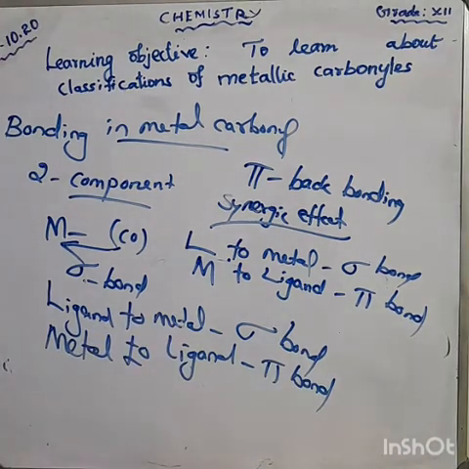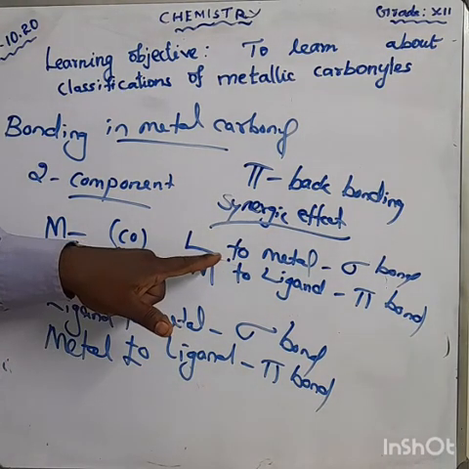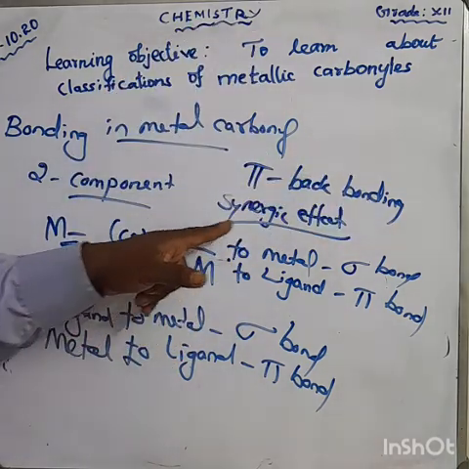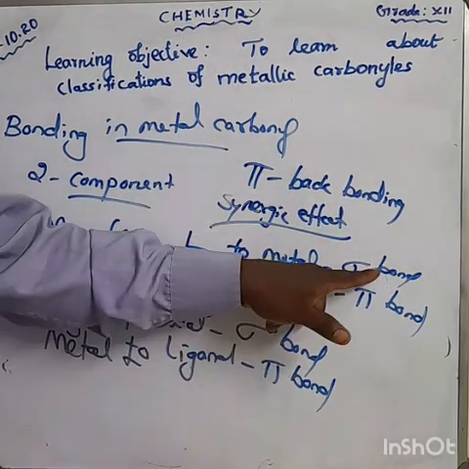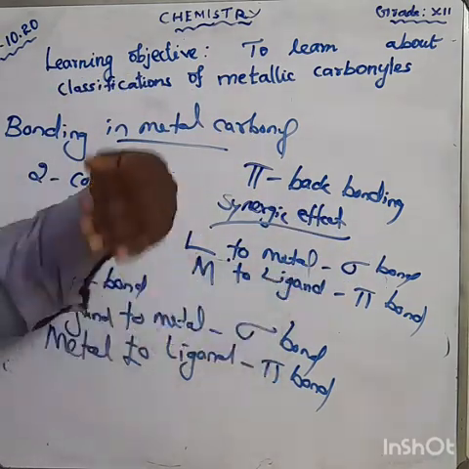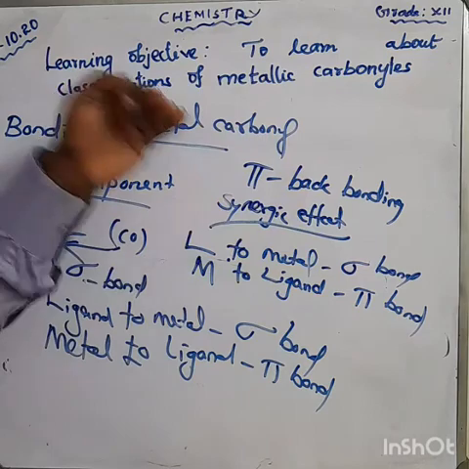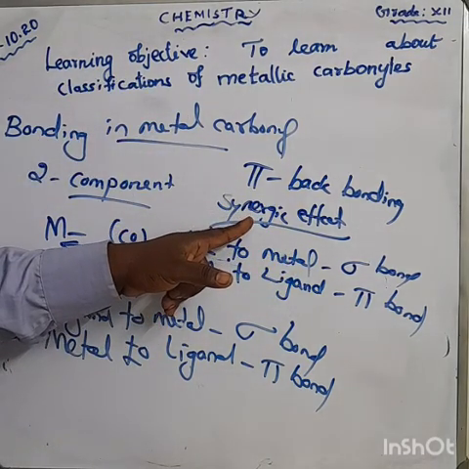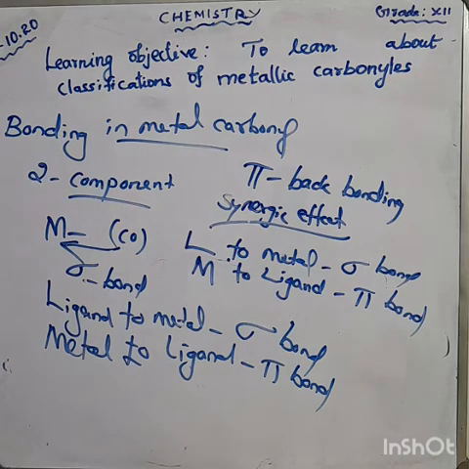Okay, don't forget that one. This is called synergic effect. These are the 2 mark questions.